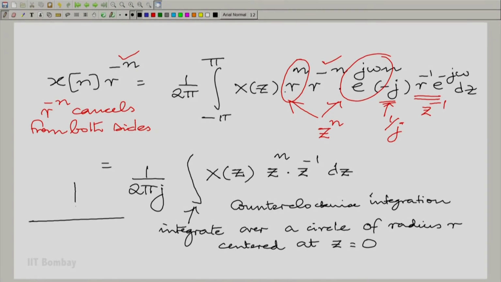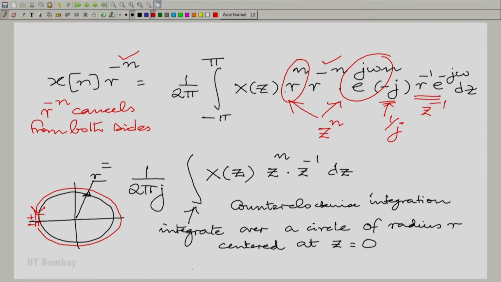You can visualize it. You have this circle of radius r, and you are essentially traversing the circle like this. You can think of minus pi here and plus pi, they are really the same point, but you are traversing the circle like this. So, it is a counterclockwise integration along the circle.